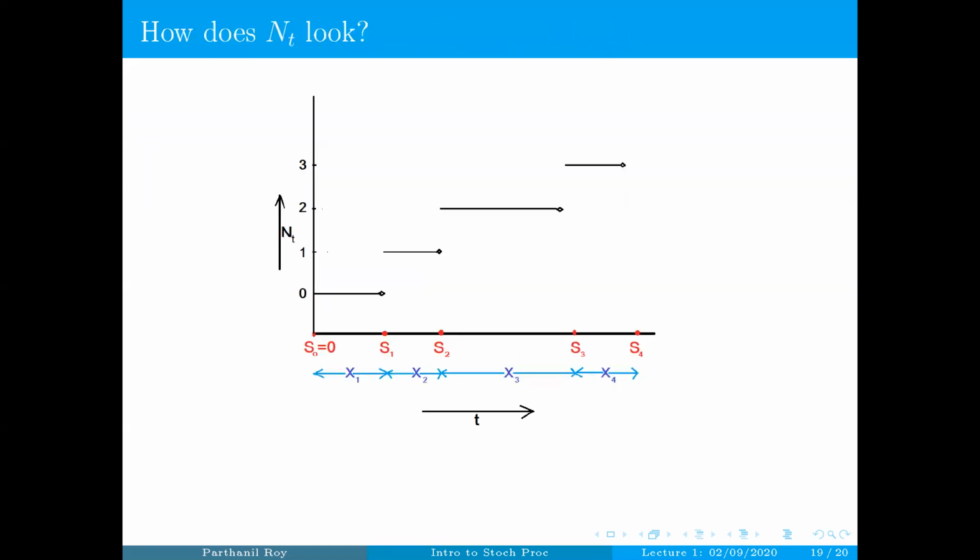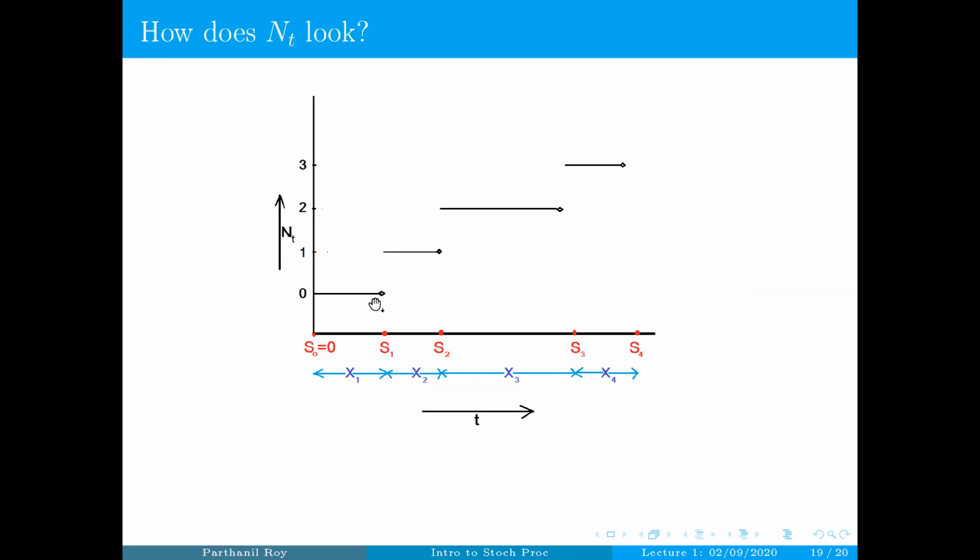Let's try to look at that. So N_t looks like this. It starts at 0. N_0 is 0, remember? By the way, here I put the 0 just so that the graph looks nice. This is a graph of t versus N_t. On the horizontal axis I have t, on the vertical axis I have N_t. This is the origin: t equal to 0 as well as N_t equal to 0. So the graph starts at (0, 0), and then it remains at 0 until the first arrival occurs.